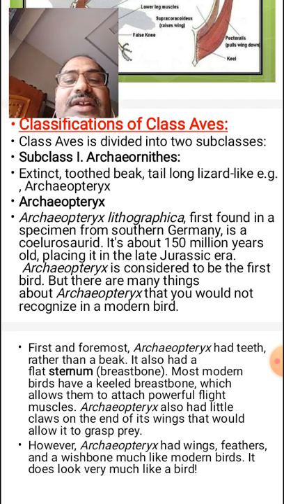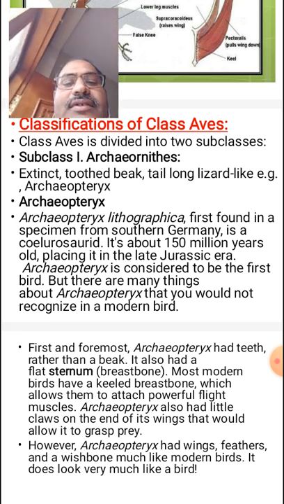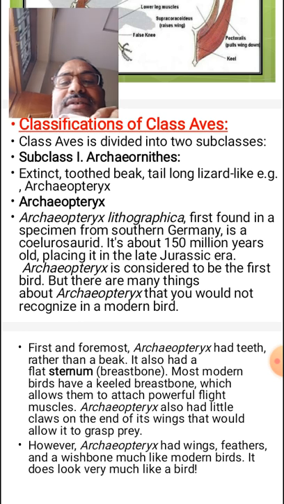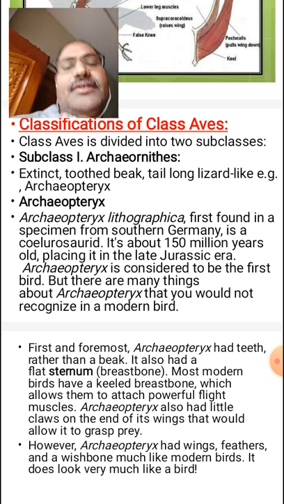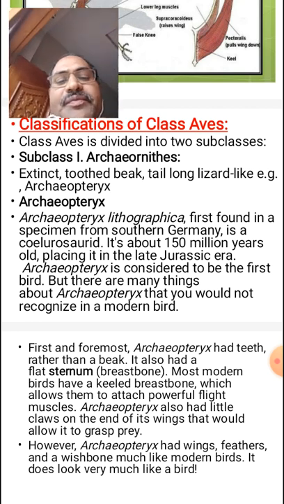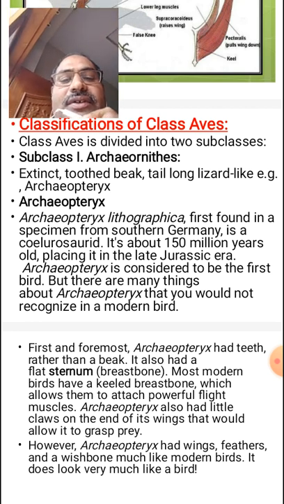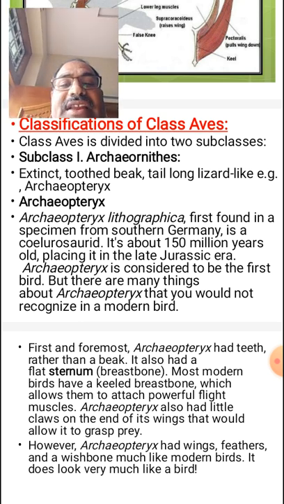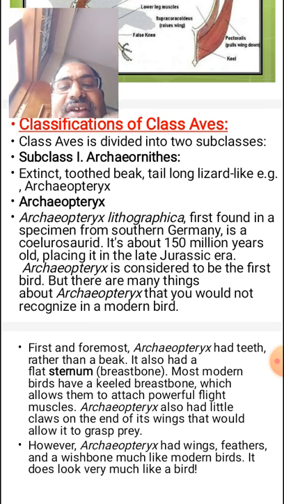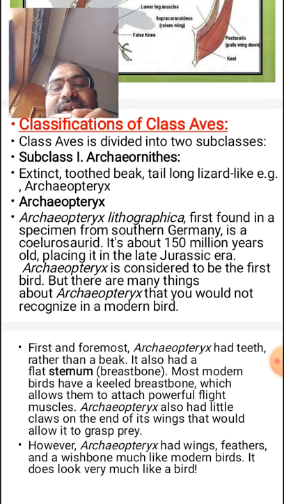Archaeopteryx was identified in Germany, in lithographic limestones, about 150 million years ago in the late Jurassic era.